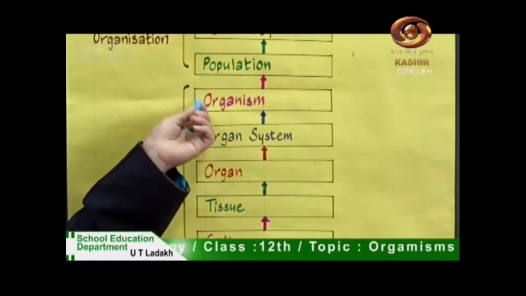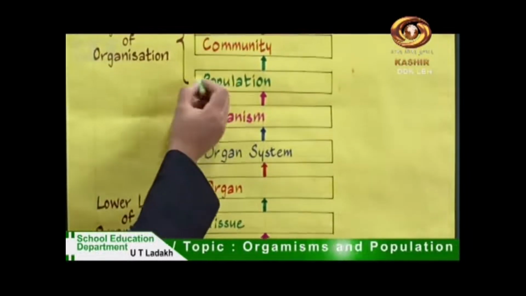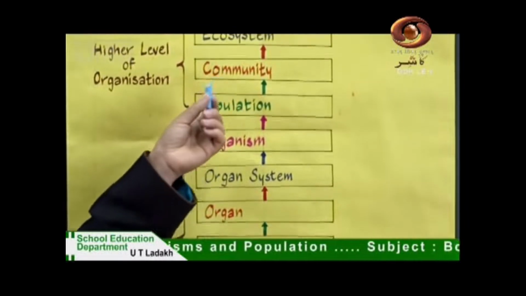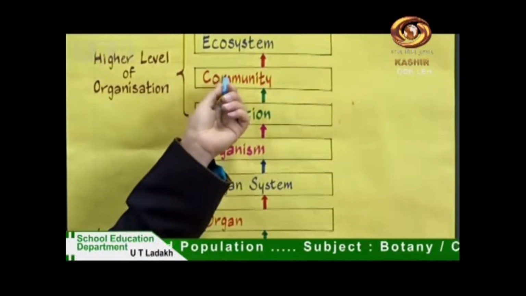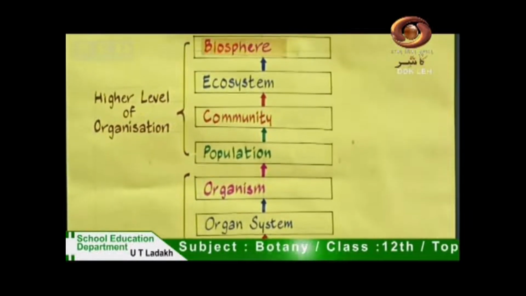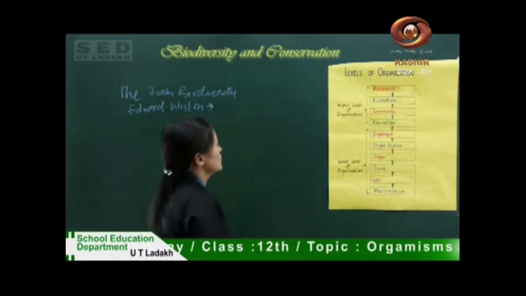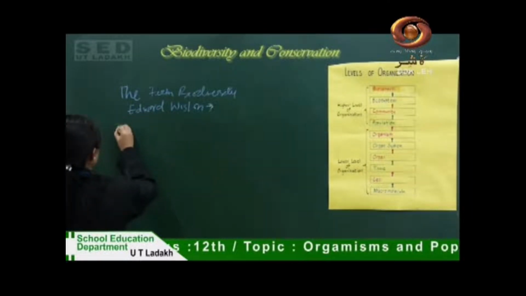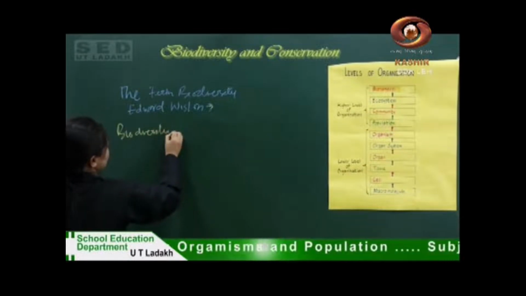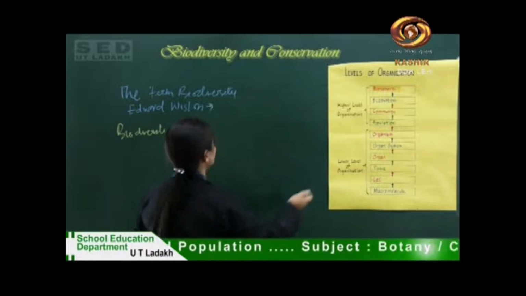Many organisms of the same species form a population, many species populations form a community, and many communities form the ecosystem. Many larger ecosystems form the biome, and then biomes form the biosphere. So biodiversity is diversity at all the levels of organization.